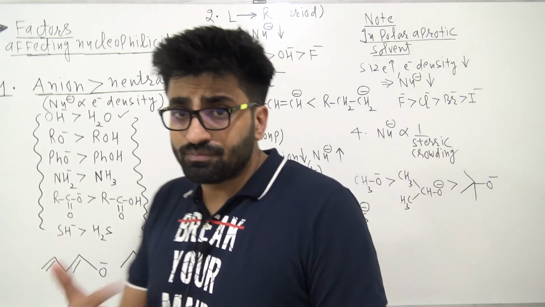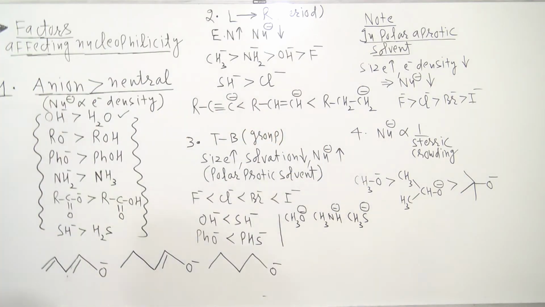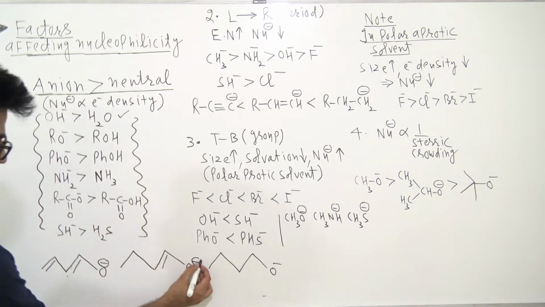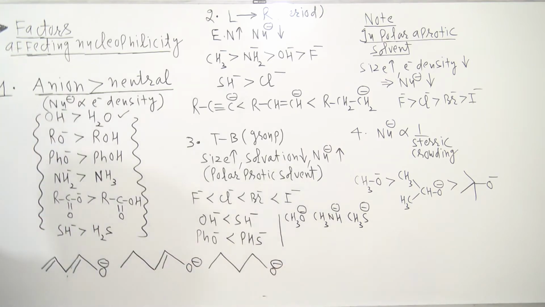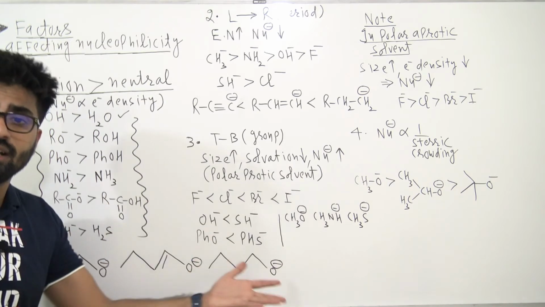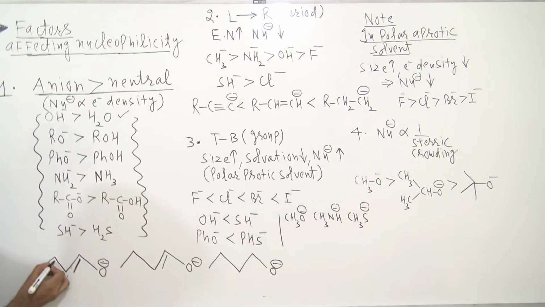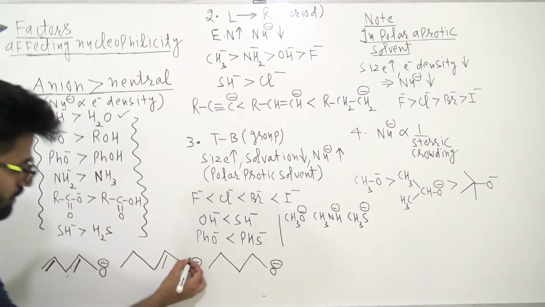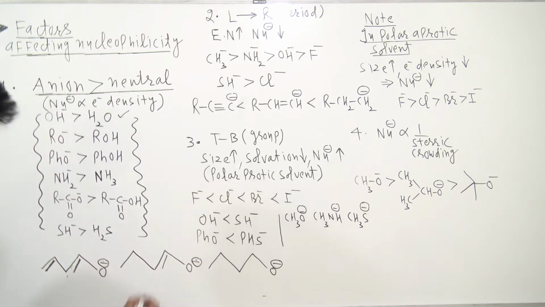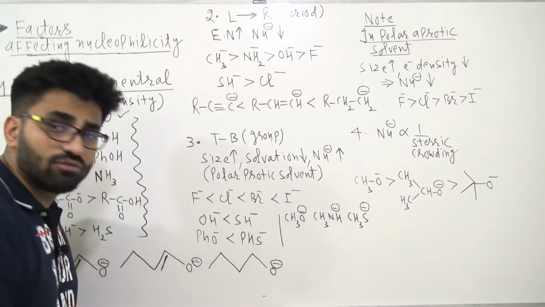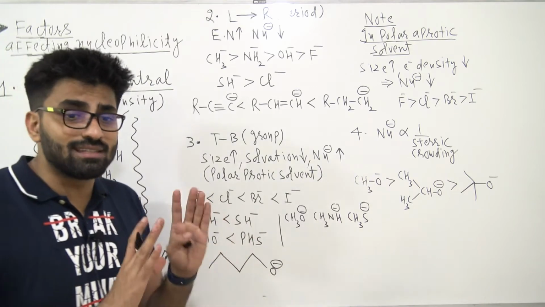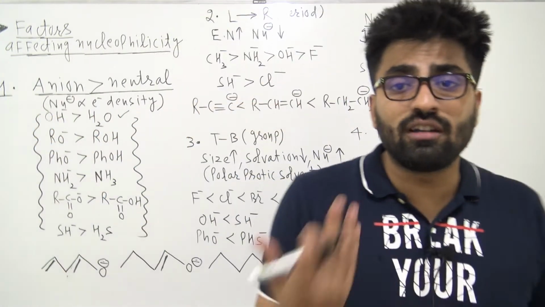Okay, now even these kinds of questions can be asked. Suppose I'm asking you to compare nucleophilicity here, as you can see. So all are anions. This is an ion, this is an ion, this is an ion. All are anions. So now we have to check who can easily donate its electron pair. You can see that here the negative charge of this oxygen is a part of resonance with 2 pi bonds, right? Here the negative charge of oxygen is part of resonance with 1 pi bond. Here there is no resonance, so its negative charge is intact. It is not participating, it is not delocalized.